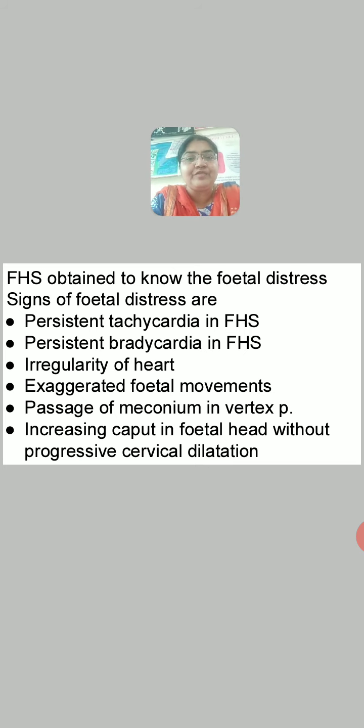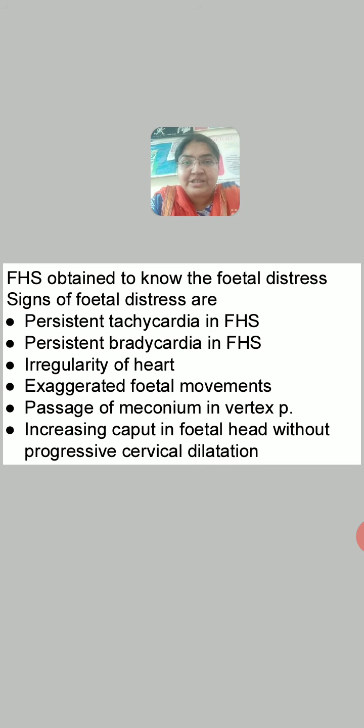Increasing caput in fetal head without progressive cervical dilatation. We have discussed earlier also, we consider the progress of labor in terms of cervical dilatation. So from time to time in the first stage, if cervix is dilating, that means labor is progressing. But if cervix is not dilating, that means labor is not progressing.